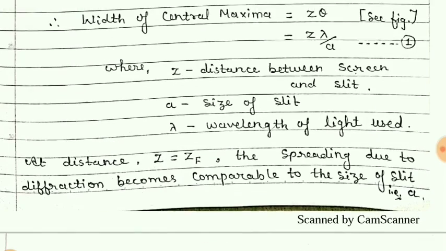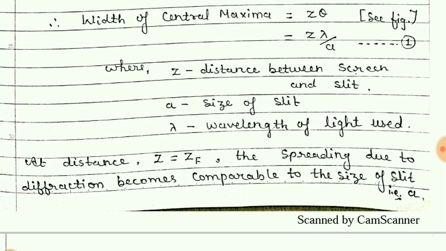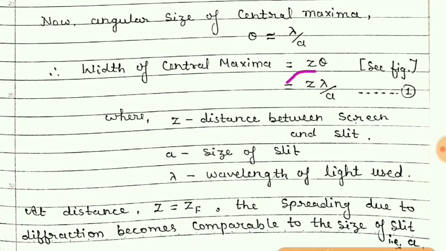Once again, the width of the central maxima is this, but if we take the distance Z equal to ZF, in that case the width will be equal to a only. So here we simply replace Z by ZF in this equation.